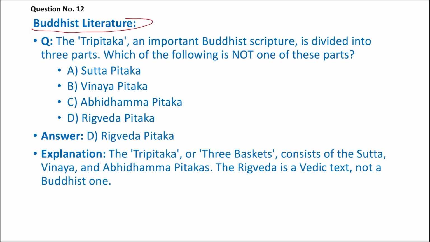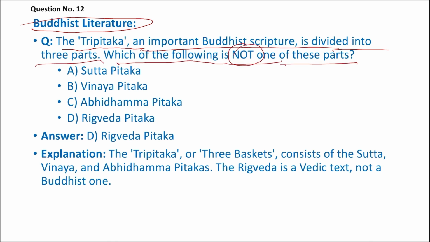The next question is on Buddhist literature. The Tripitaka, an important Buddhist scripture, is divided into 3 parts. Which one of the following is not one of these parts? We have 4 options: A. Sutta Pitaka, Vinaya Pitaka, right? Abhidharma Pitaka. And you have Rig Veda Pitaka. This is basically a wrong option, right? Rig Veda is a different text altogether. So the right answer is D.